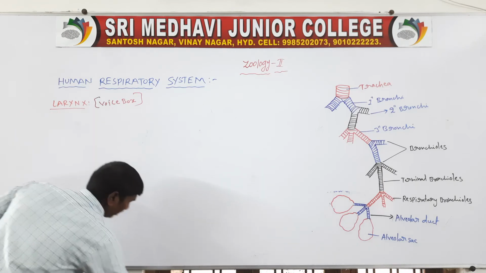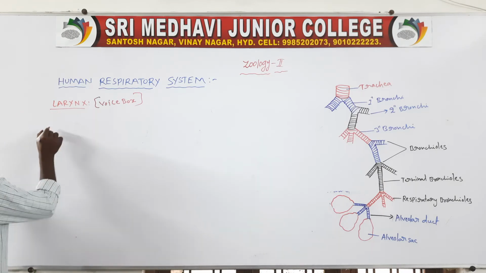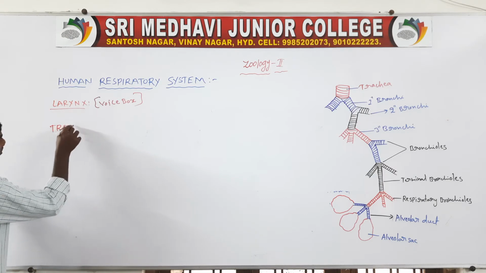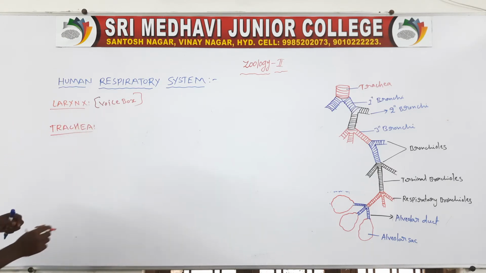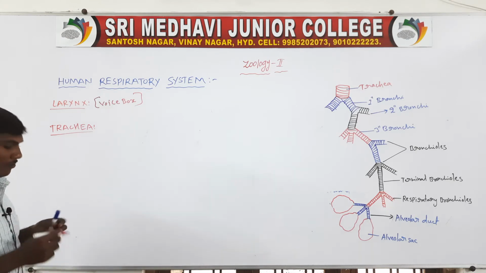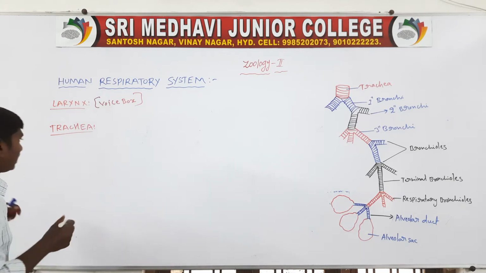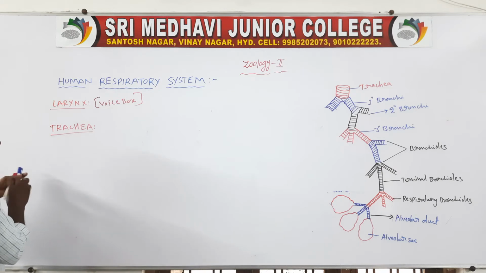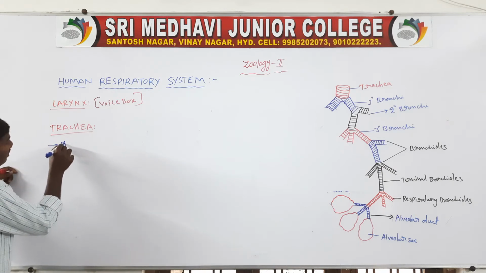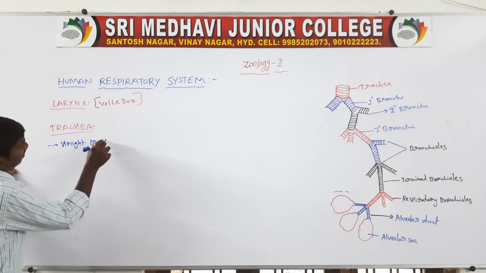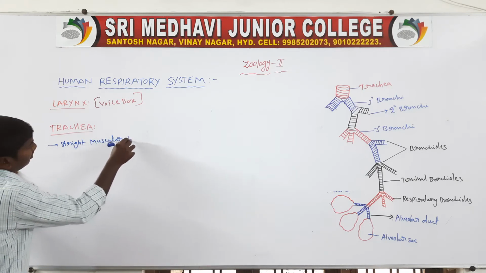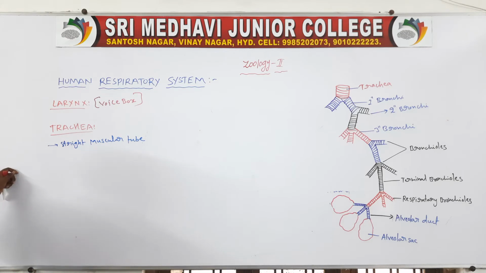Next one, trachea. The trachea is a straight muscular tube.